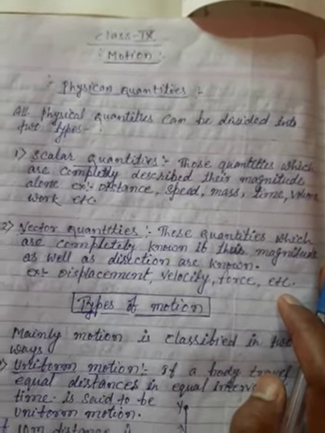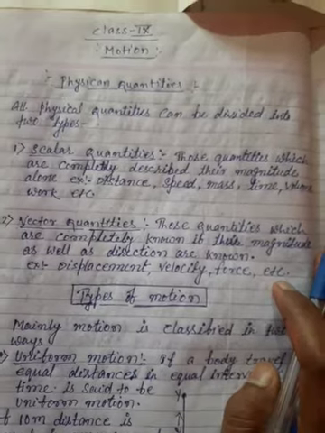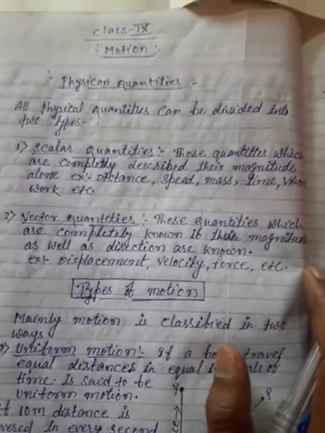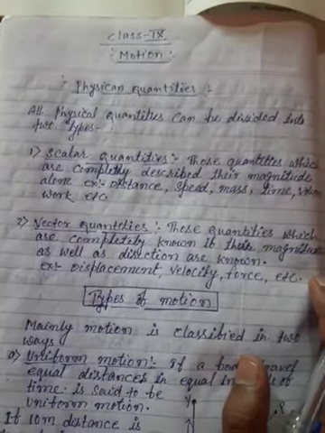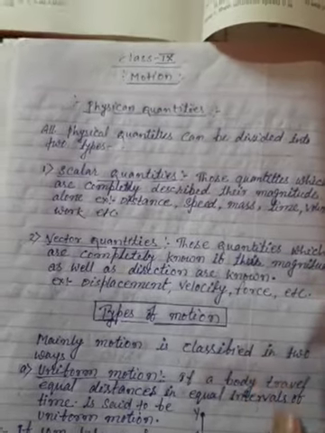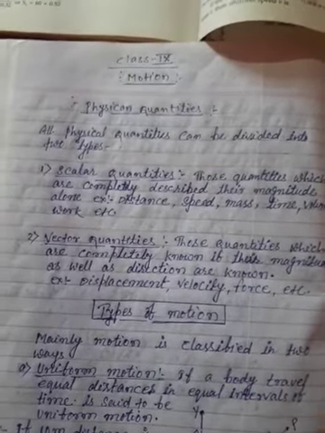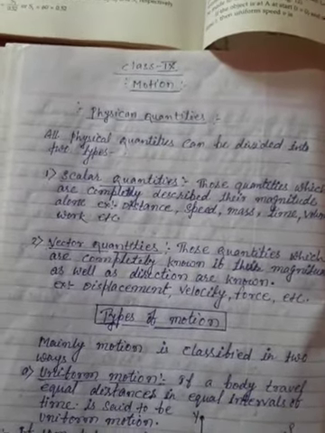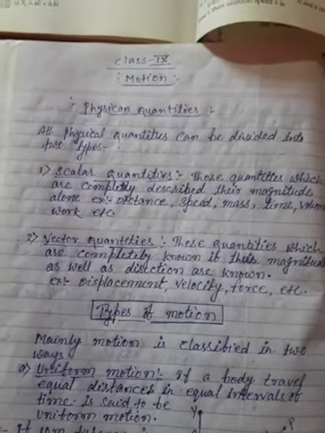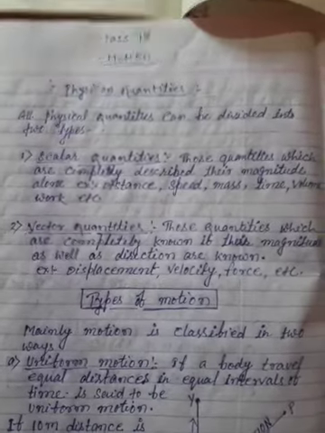Now we describe the types of motion. Mainly, motion is classified in two ways in the class 9th level: uniform motion and non-uniform motion. Uniform means similar, equal. If a body travels equal distance in equal intervals of time, it is said to be in uniform motion.